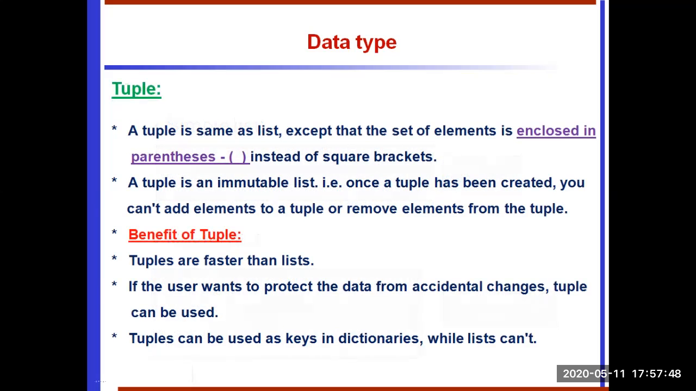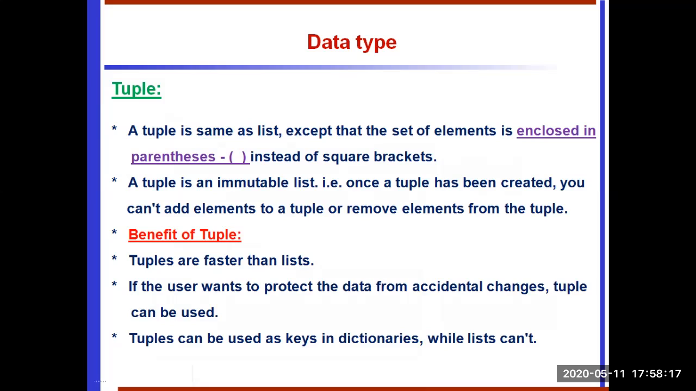Tuples. The tuple is another sequence data type that's similar to a list. Tuples consist of a number of values separated by commas, like a list. However, tuples are enclosed within parentheses. The tuple is an immutable list. That is, once a tuple has been created, we cannot add an element to a tuple or remove an element from a tuple.